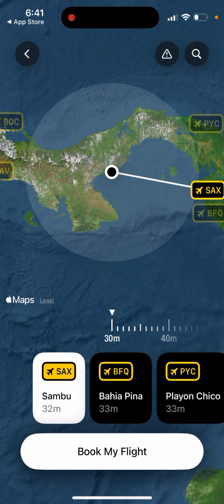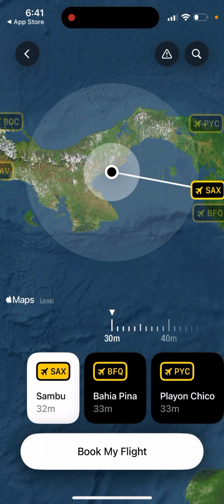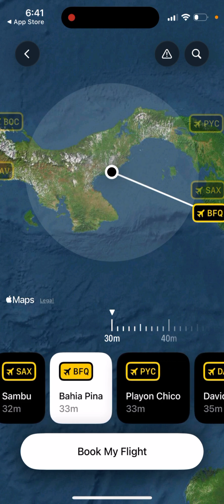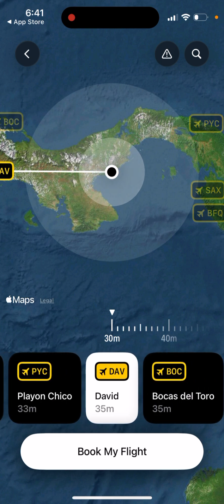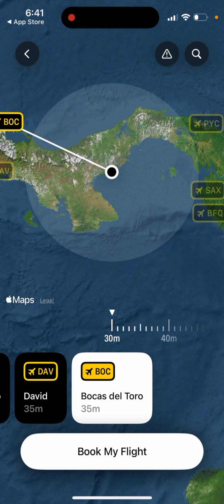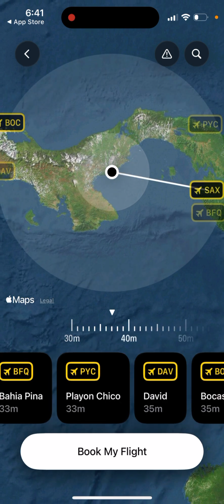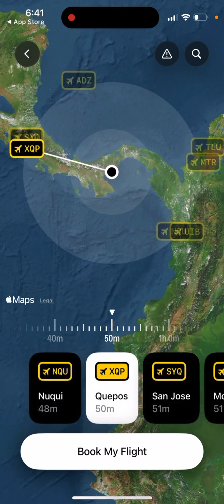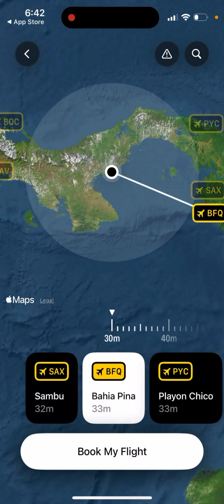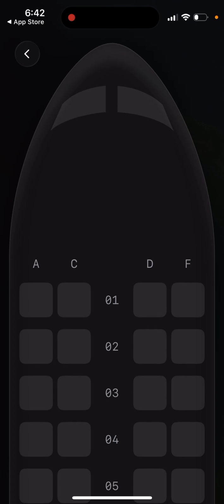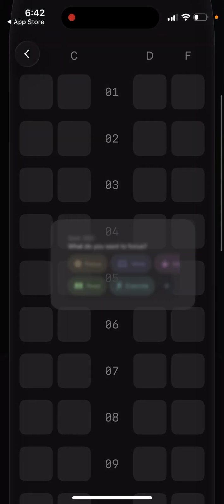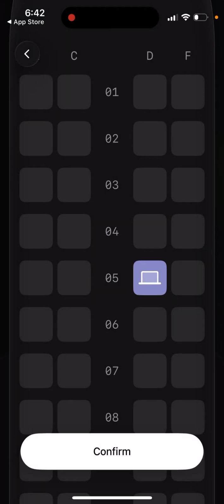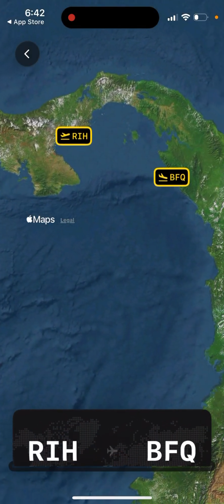And then you just select where you want to fly. Depending on where you're flying, these are like 30 minute flights, then 40 minutes focus, then 50 minutes, and then for example, you have it, and then you book your flight, and then select like work. So really cool idea, right?